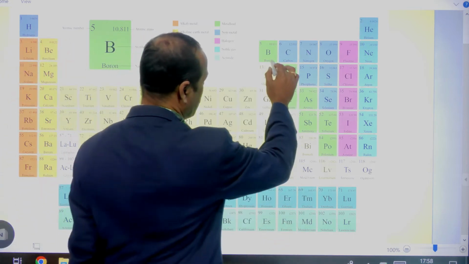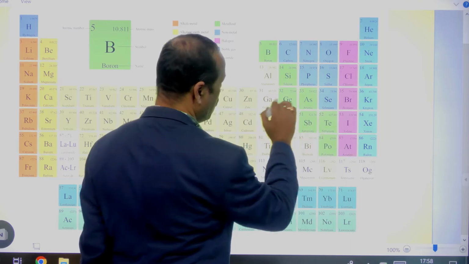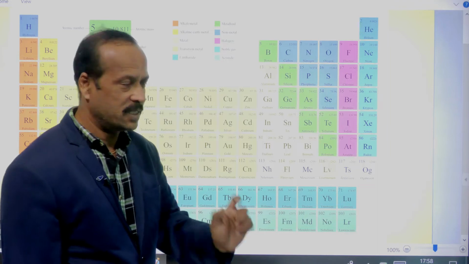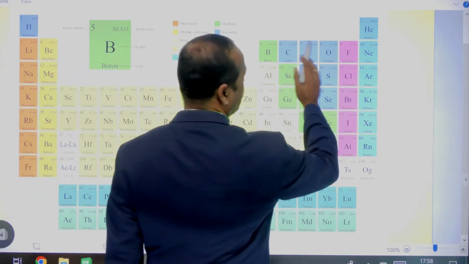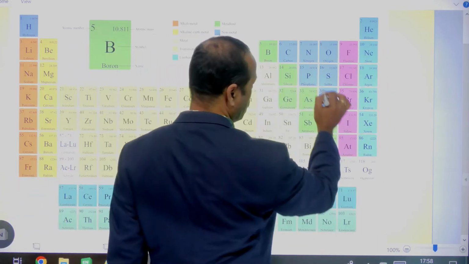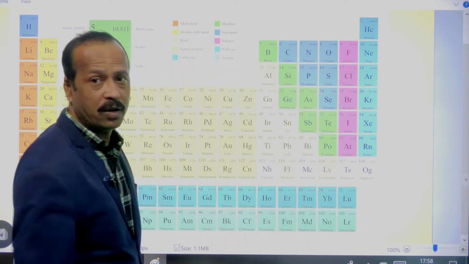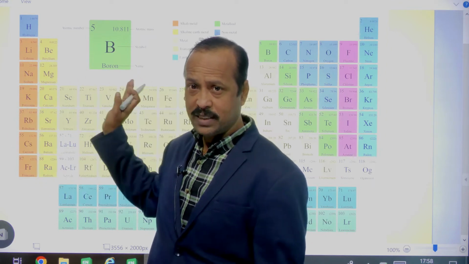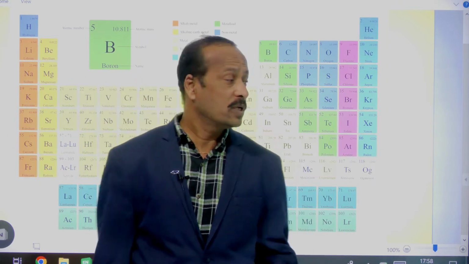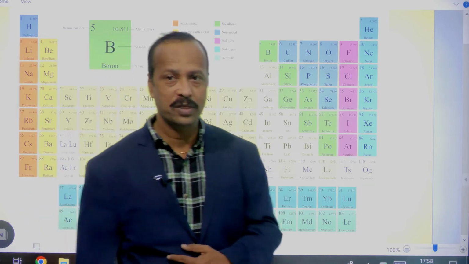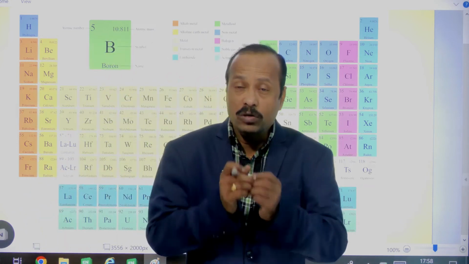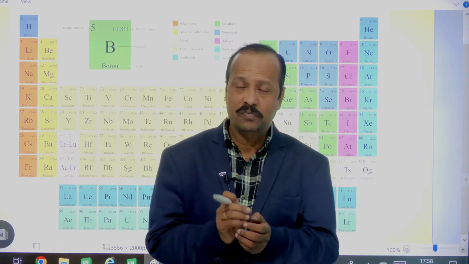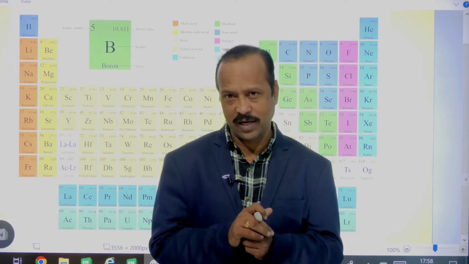And you can see this green color one, which is considered as metalloids. And above the green, all this blue color, these all are non-metals. So metals, metalloids, non-metals. Like this we can see the elements in the periodic table, and we can also come to know their physical and chemical properties, and how they react also.